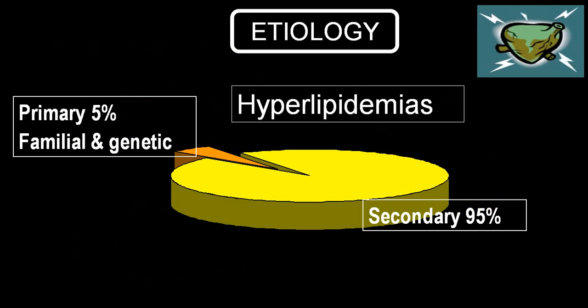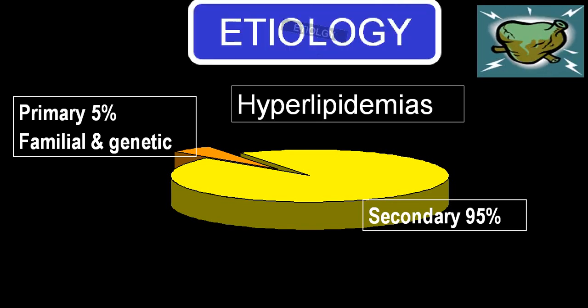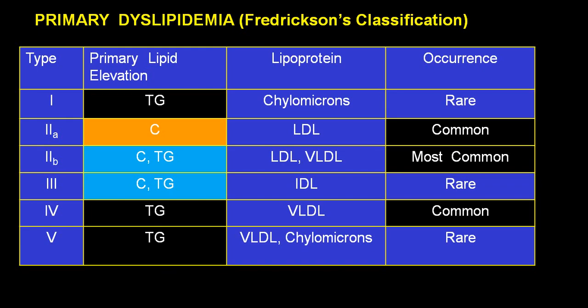Etiology wise, we divide into two big groups, primary and secondary. Primary accounts for 5%, which are genetic or familial, while secondary are because of multiple different disorders, and it accounts for 95%. So it is always said that always rule out secondary first. If secondary is ruled out, then we go for primary. In primary, it is divided into 5 big groups, type 1, type 2, where type 2 is divided into A and B, then 3, 4 and 5.